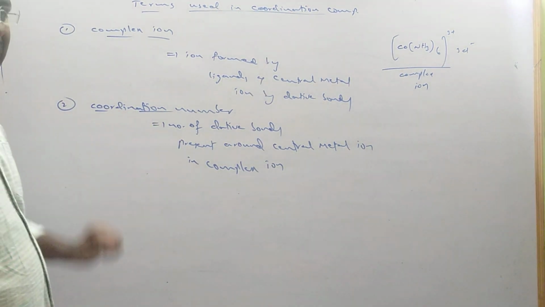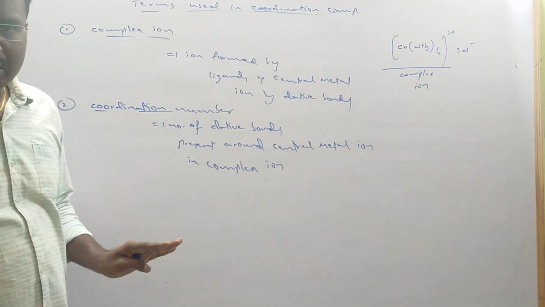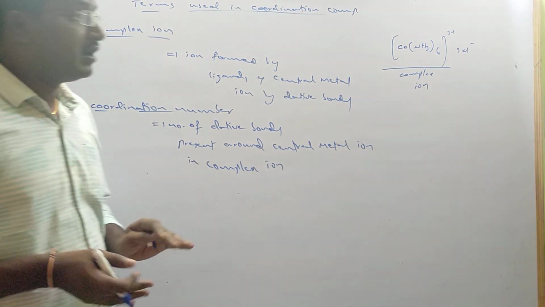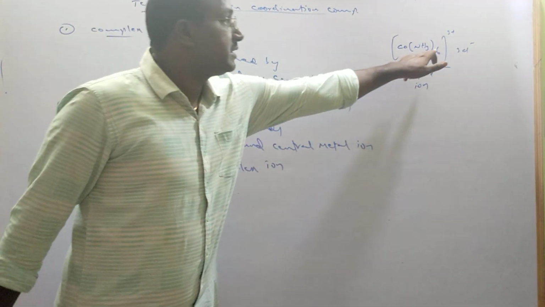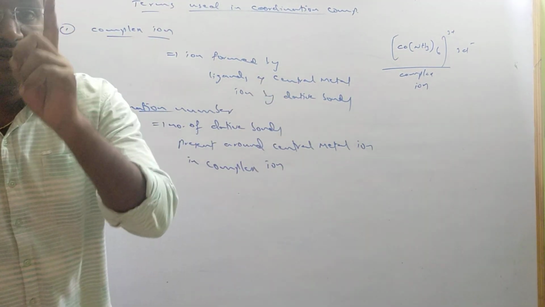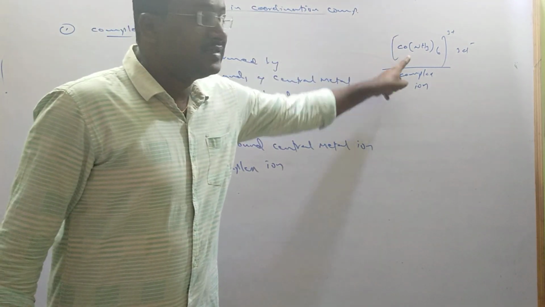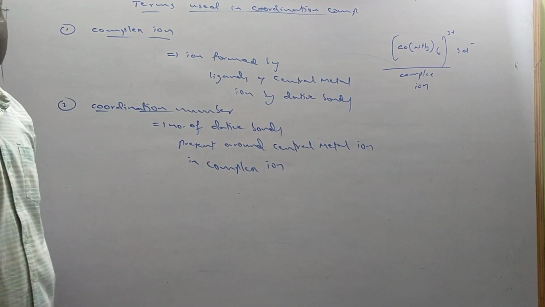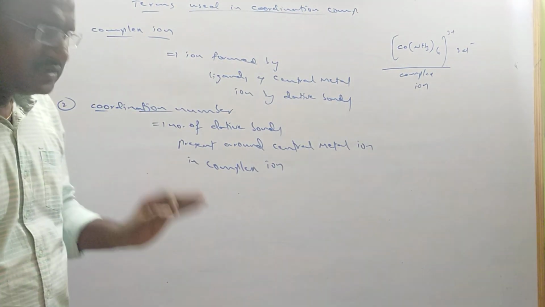They are called coordination number. The number of dative bonds, the number of coordinate covalent bonds. So in this example, 6 ammonias are forming 6 dative bonds with cobalt. So the coordination number of cobalt in this complex is 6. Simple point, very easy to remember.